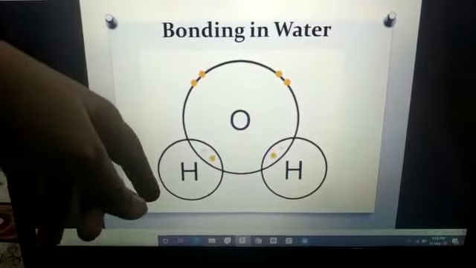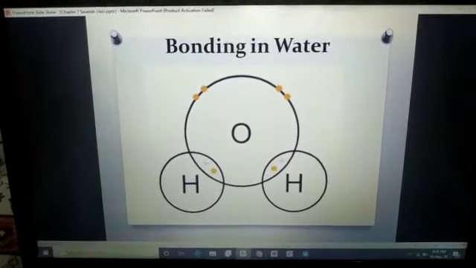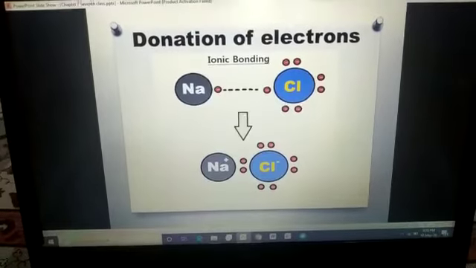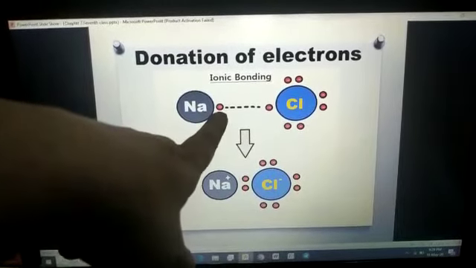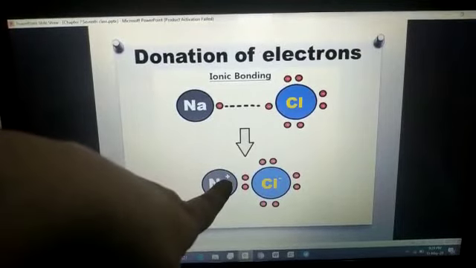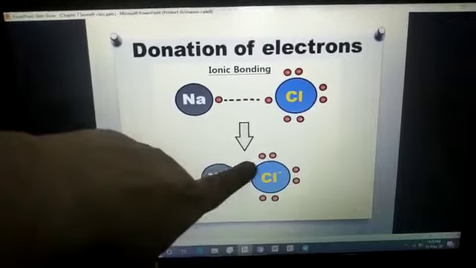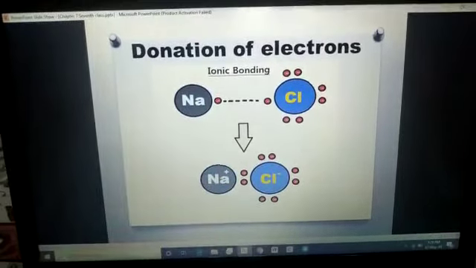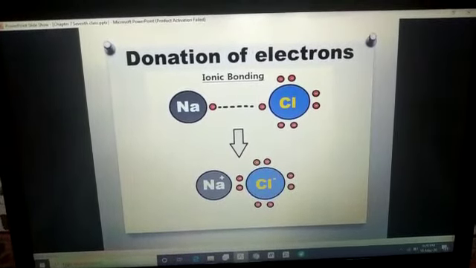See, students, if a particular atom is taking the electrons from someone, like here, sodium is giving, it means sodium is having positive ions for giving the electrons. See this positive sign. And chlorine, because it is taking the electrons, that's why chlorine is having negative charge, and this charge is the ions.